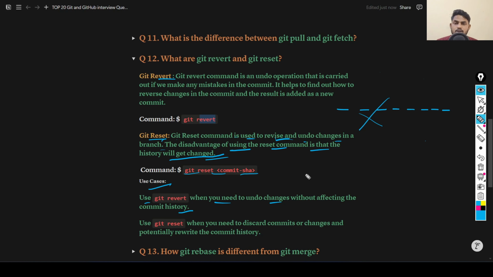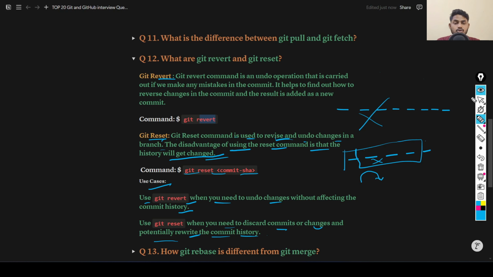If you want to revert and you don't want to affect the commit history, suppose that these are the commits and you don't want to affect them, then you can use git revert. While in git reset, you need to discard a commit or changes and potentially rewrite the commit history. It will delete your commit history and will rewrite a new commit history. That is known as git reset.